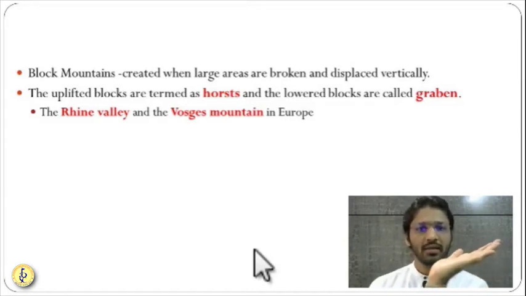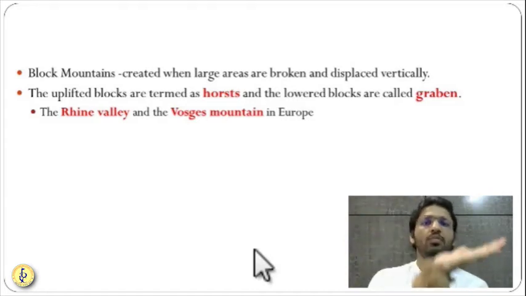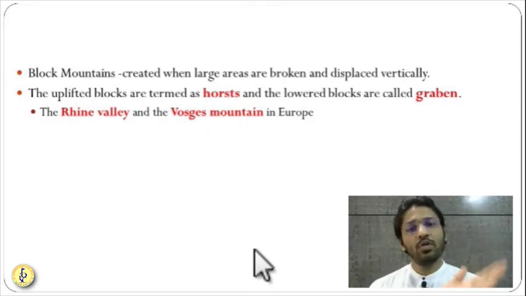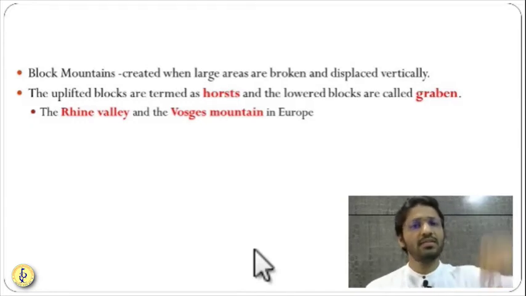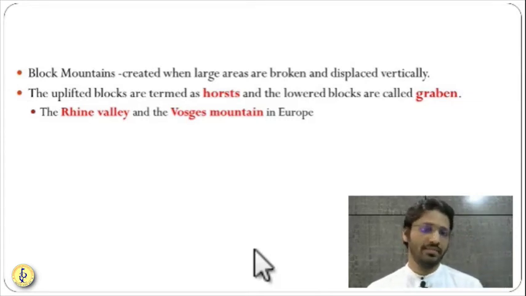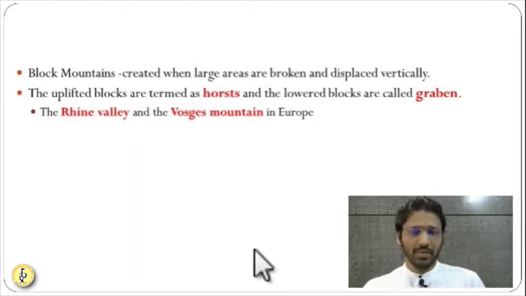Either this broken part is pressed downward, or it is pulled upwards. If it is pulled upward, then that thing is known as a horst, like the Western Ghats. Or if it is pulled downward, then that is known as a graben or valley. So this is a swift adjustment which happens, and you are calling them a horst or graben.